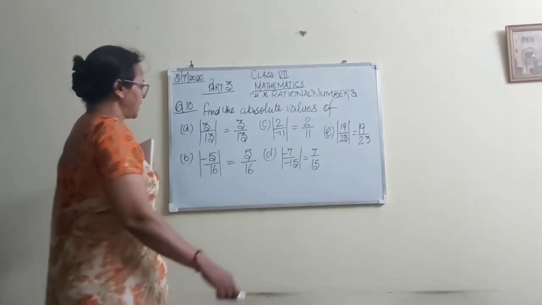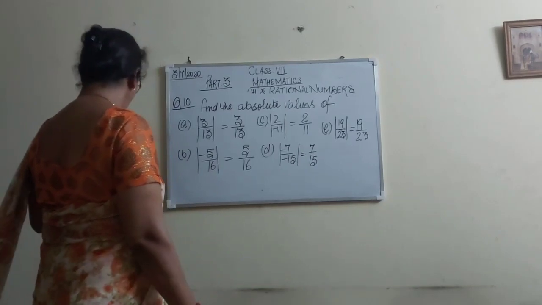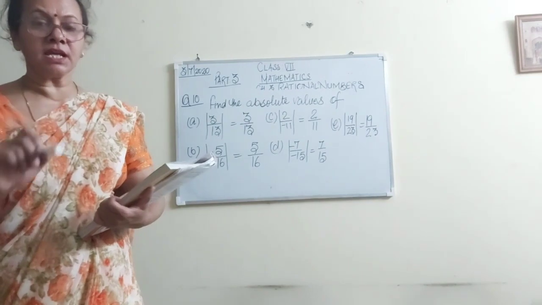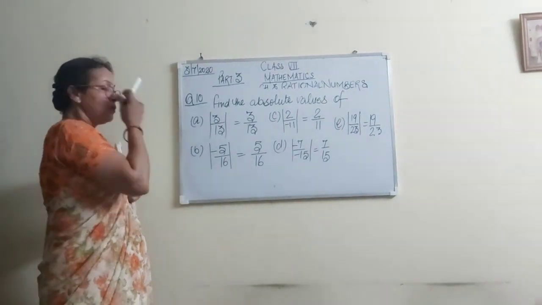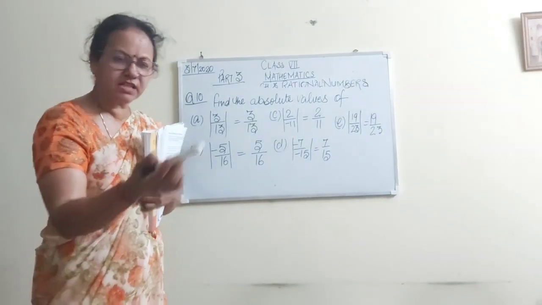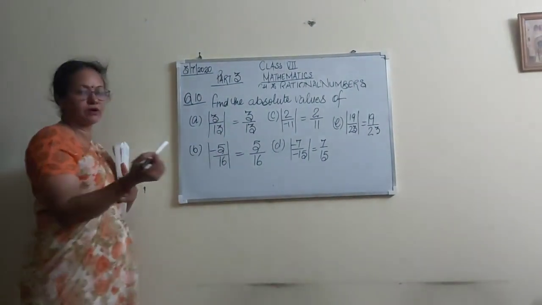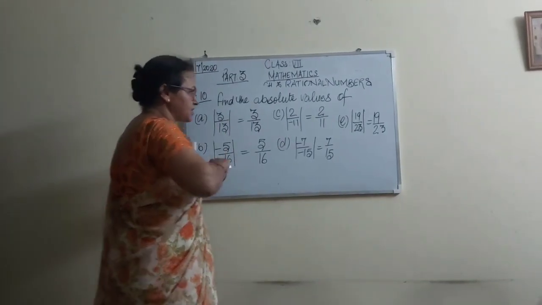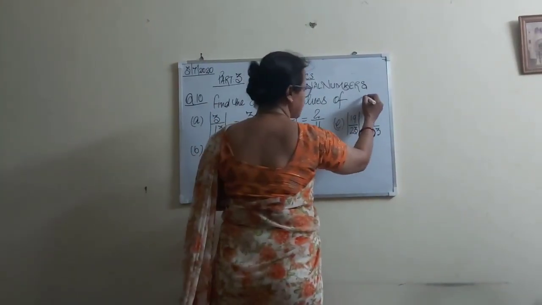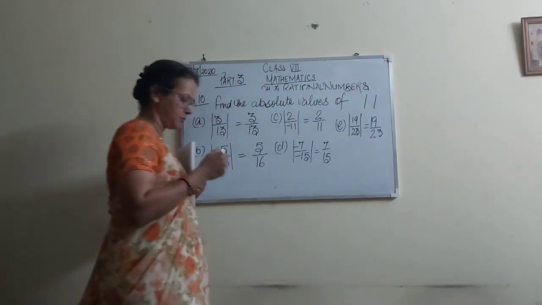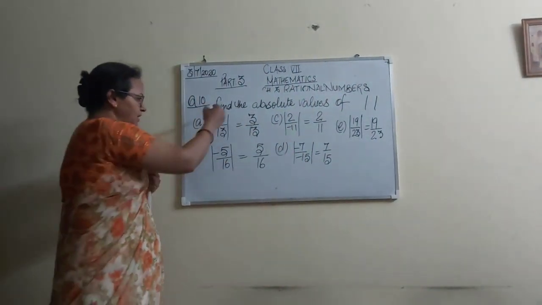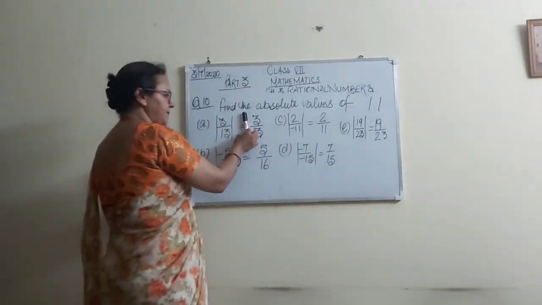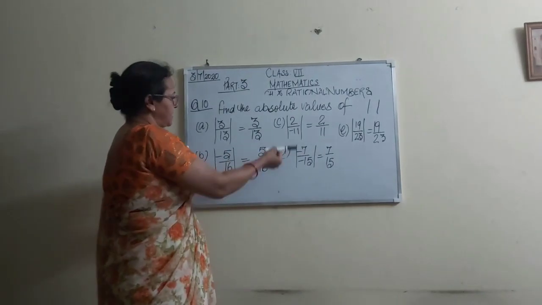Now question number 10. Find the absolute values of. The absolute value of a rational number is its positive numerical value. Whatever number is given, its positive numerical value is the absolute value of the given rational number. This is 3 by 13. This is the symbol of absolute value, as I told you in the introduction. If we are finding the absolute value of 3 by 13, we keep it within this symbol, and it will always be positive. This is positive, so it remains positive.